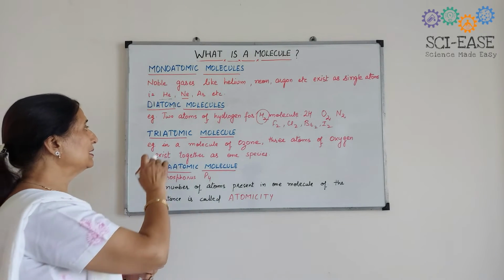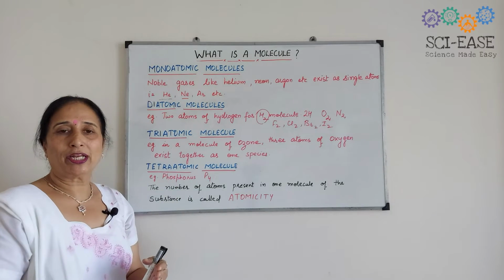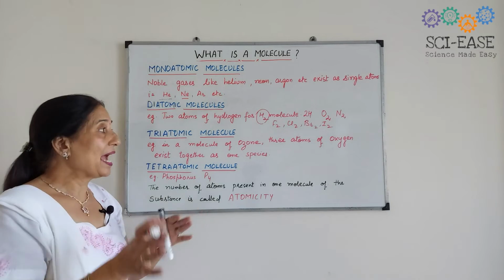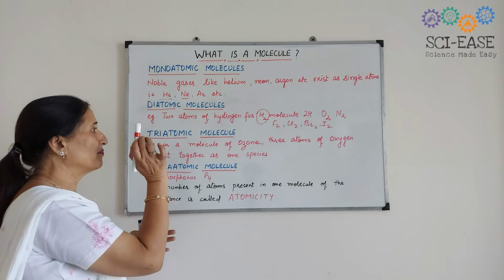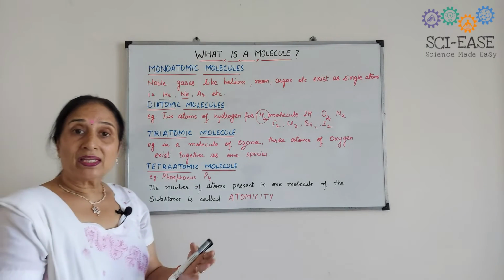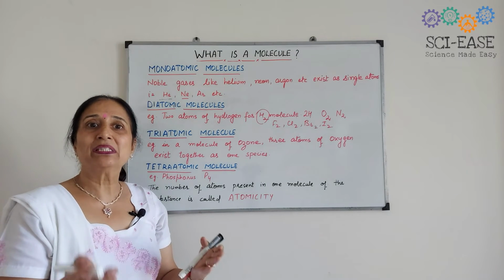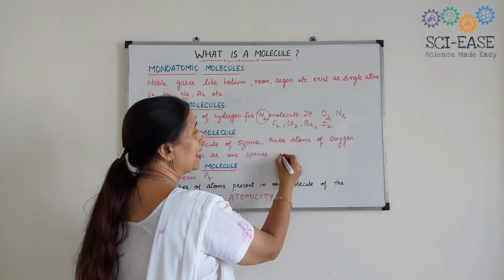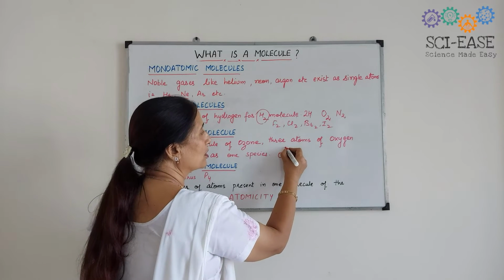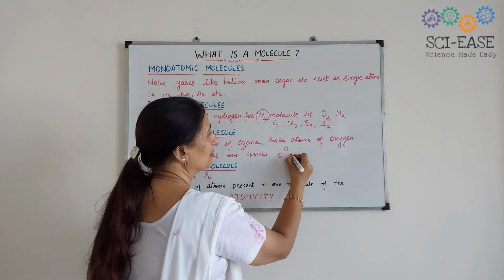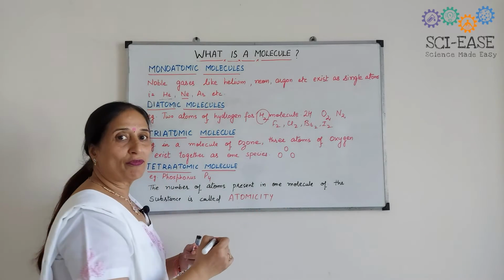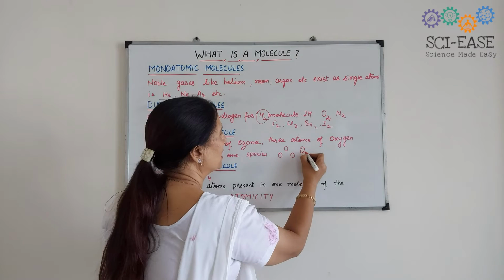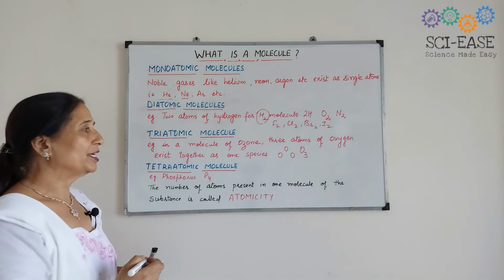Now come to the next, triatomic molecules. Again, it's clear that it has 3 atoms. Tri means 3. The easiest example is ozone. In case of ozone, how many atoms of oxygen will come closer? 3 atoms of oxygen will come closer and result in the formation of an O3 molecule.